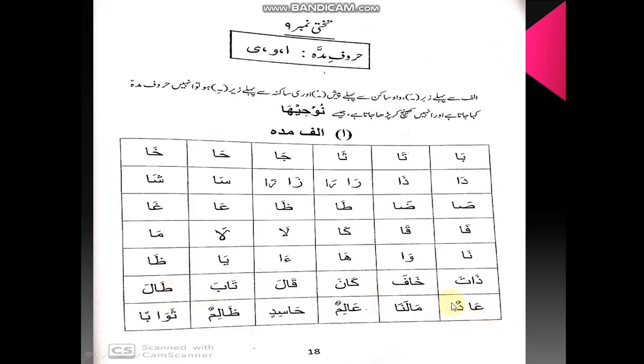Adun. Here making ghunna because of tanween. Malana: two times alif madda, so two times long. Malana, not ma lana, because there is no madda on lam, so ma la na.